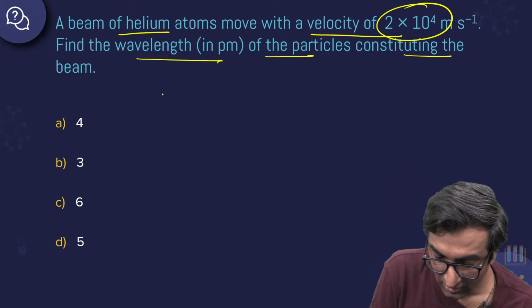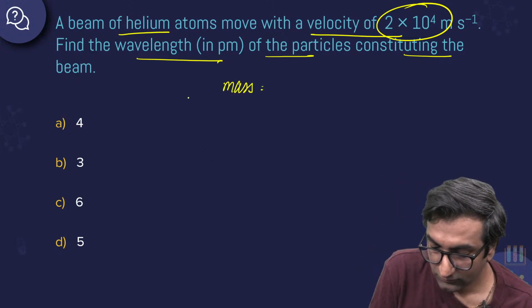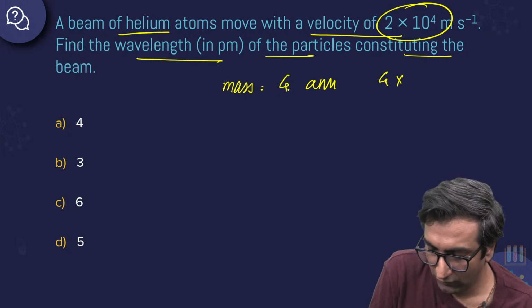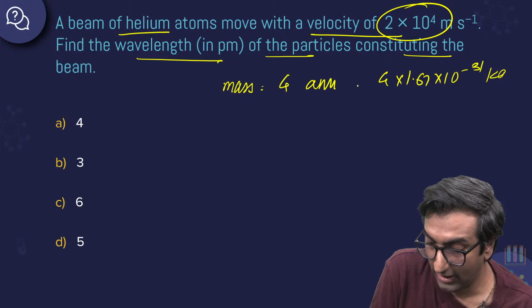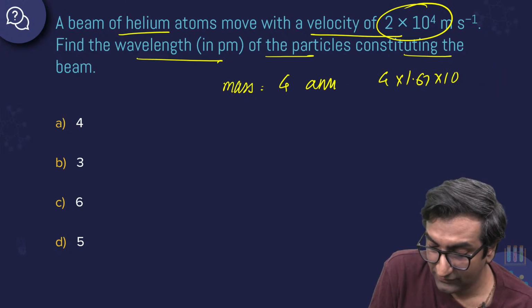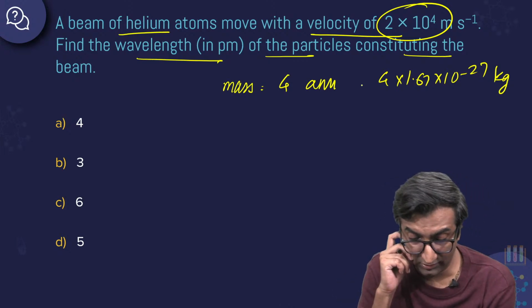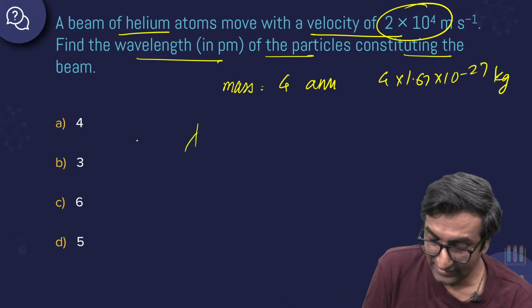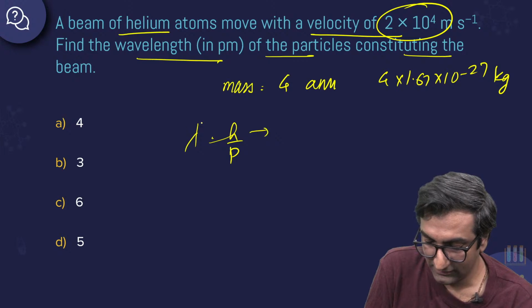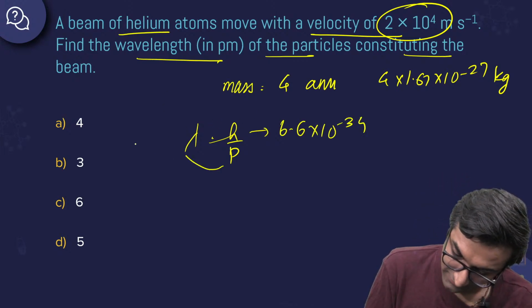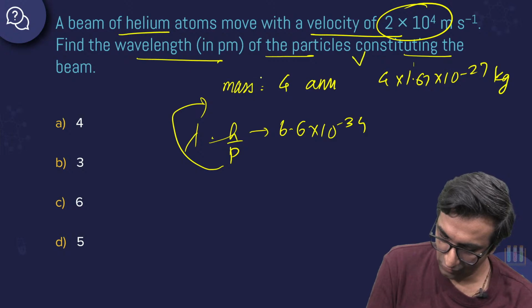What is a helium atom? It has a mass 4 AMU. What is AMU? Which is 4 into 1.67 into 10 power minus 27 kilogram. Minus 24 gram, 27 kilogram. Okay. वेवलेंथ निकालना है कैसे? लैम्डा इक्वल टू h by p. What is h? h is 6.6 into 10 power minus 34. मैंने सब आपको दे ही दिया है. This is the mass. वेलोसिटी दी हुई है.